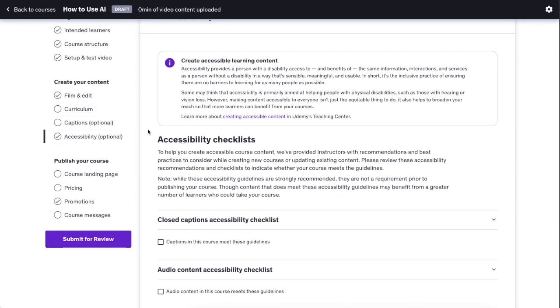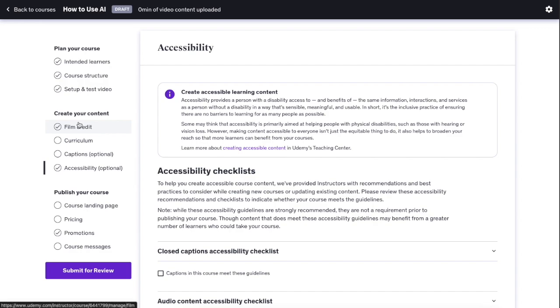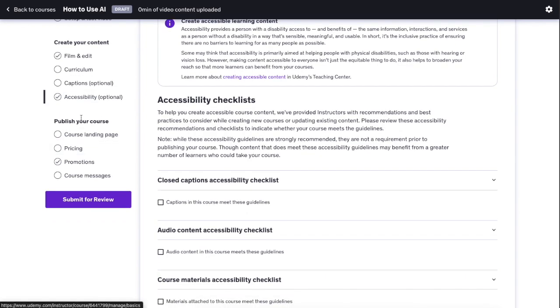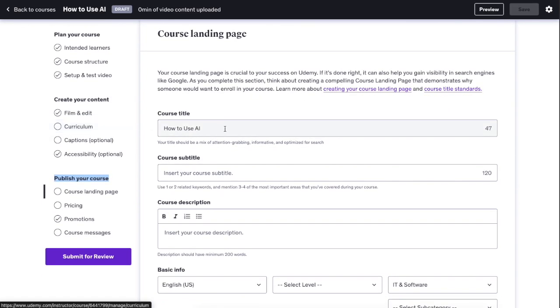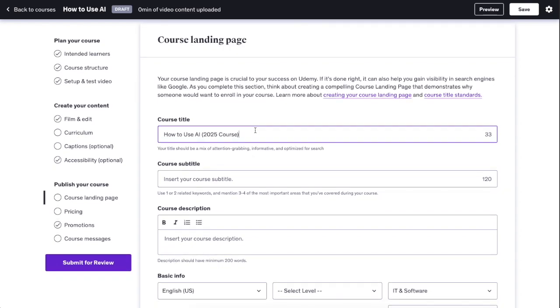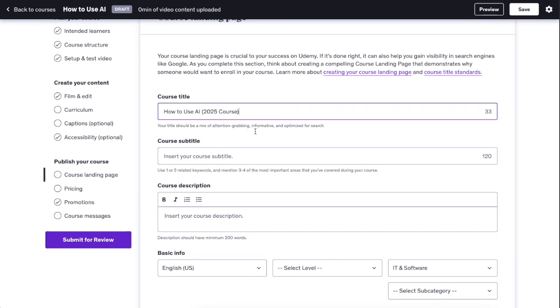And then once you have done all these things, once you have added your content, you have scheduled your curriculum, you have added captions and made it accessible, then it is time to create a course landing page. Once again, here you can tweak the course title. So let's do 2025 guide. So I'm going to add to what I added in the introduction or in the first slide when I just started to create this course.